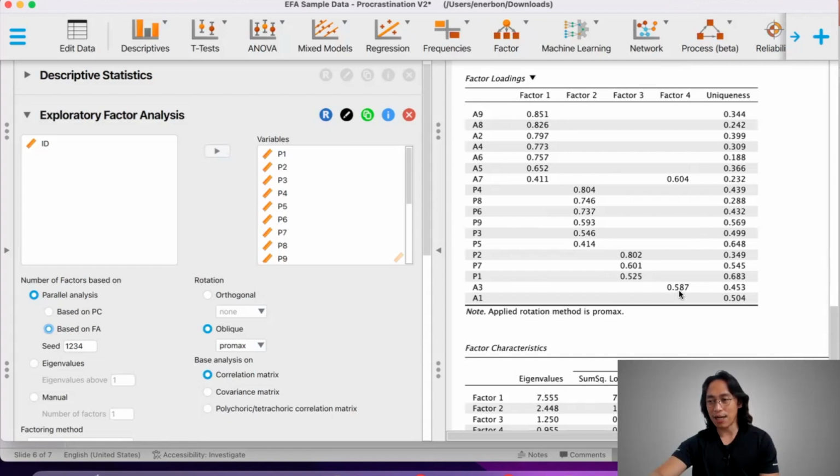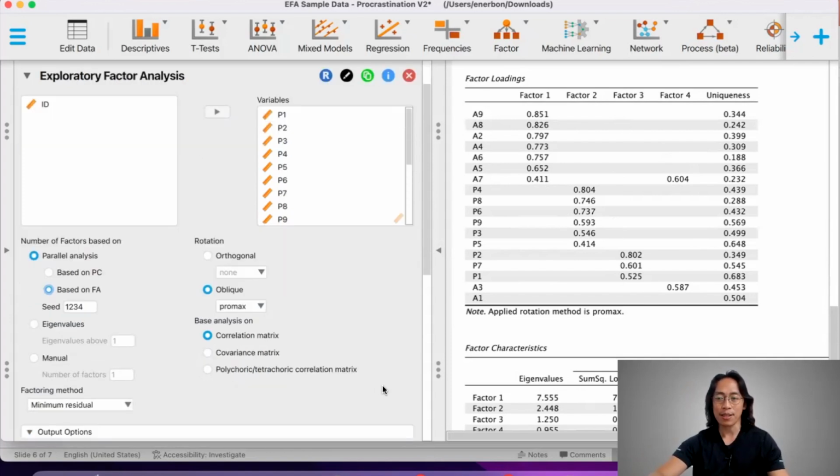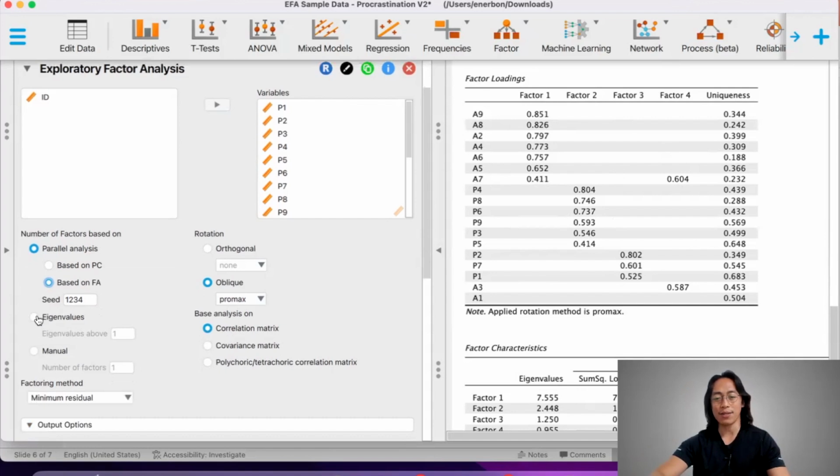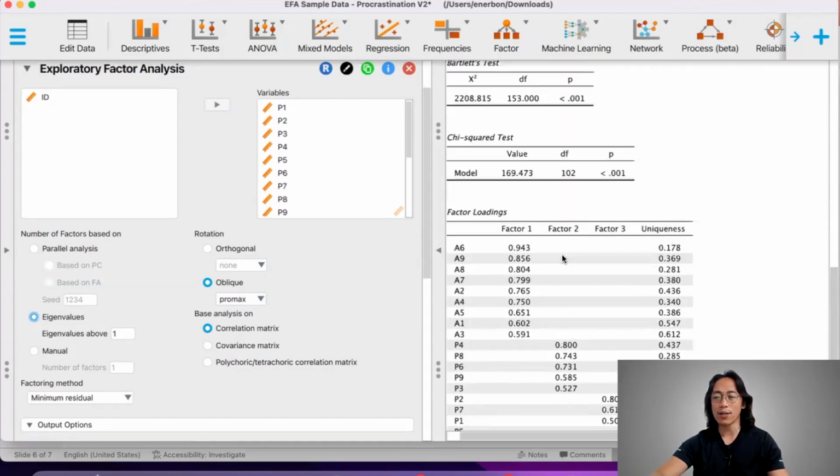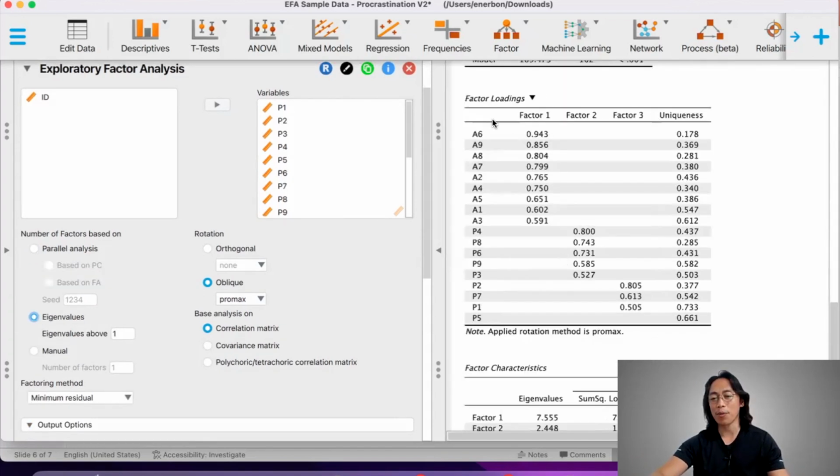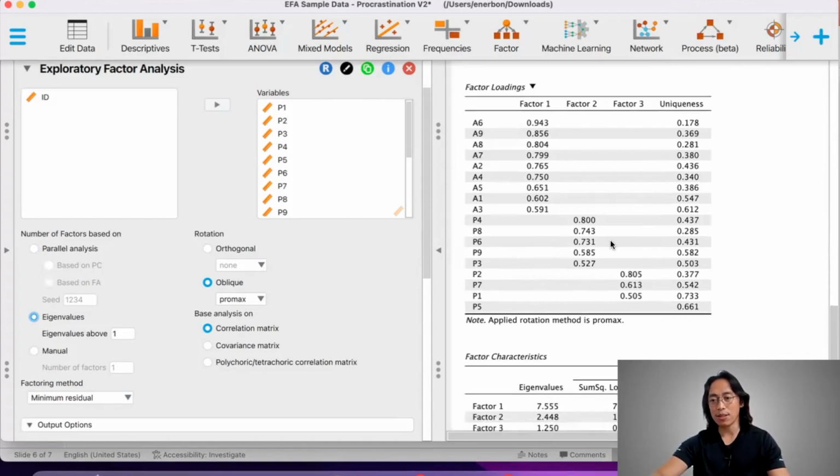The 4th factor, 1 is a cross-loading item, and then you're only left with 1 item for factor 1. So this doesn't seem too good. So let's try to look at the other analytics. How about eigenvalues? So if we follow the eigenvalues, it suggests a 3-factor model, which looks reasonable, but let's try to check other analytics.